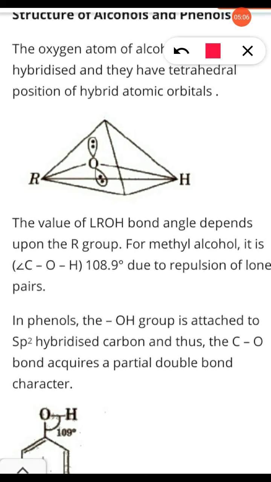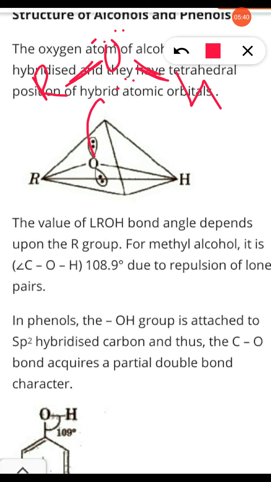Here we will discuss the structure of alcohol and phenol. Structure of alcohol, as we know, is ROH. Here, due to the lone pair of electrons present on the oxygen, there is repulsion to the bonding pairs. What will the lone pair do to the bonding? It will repel. Due to repulsion it has a tetrahedral arrangement, right? And the structure is as shown here.